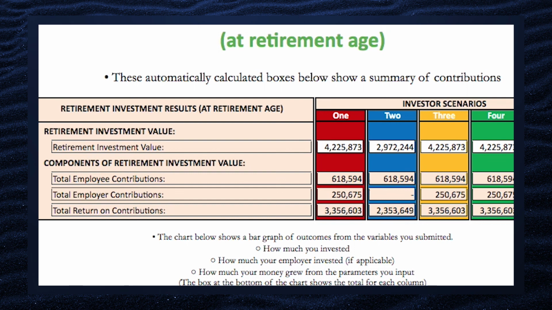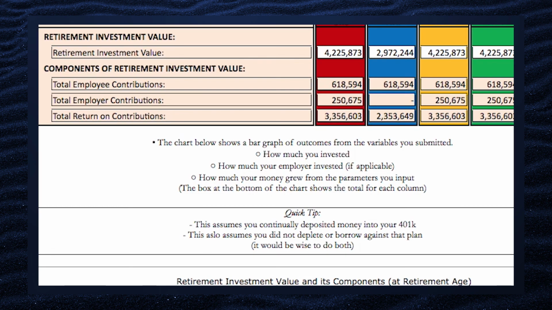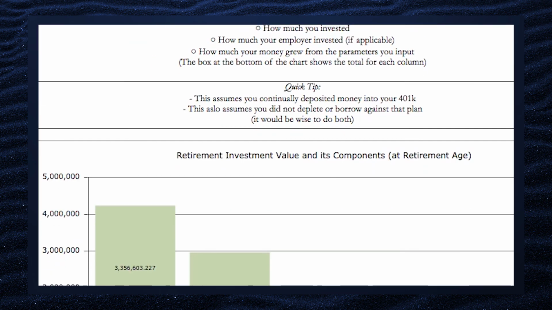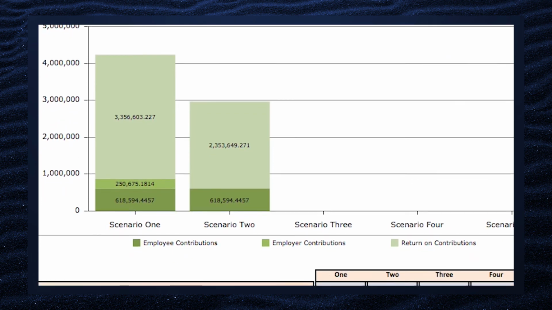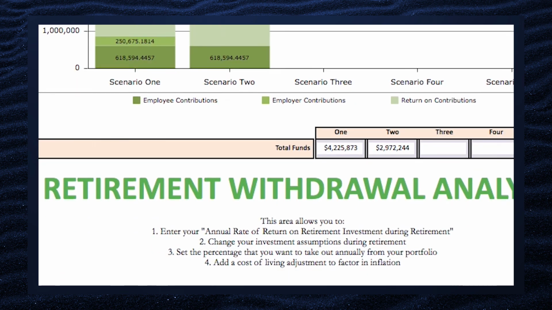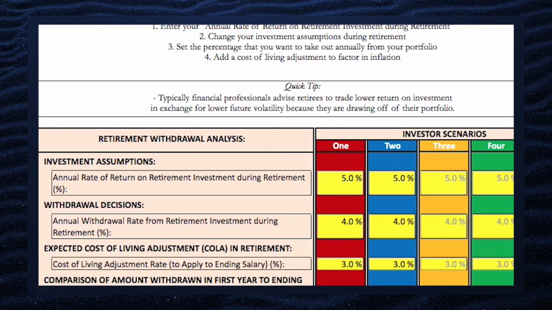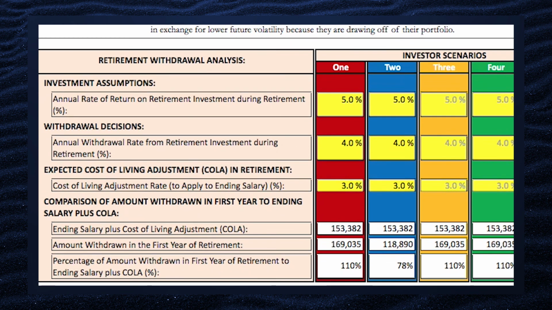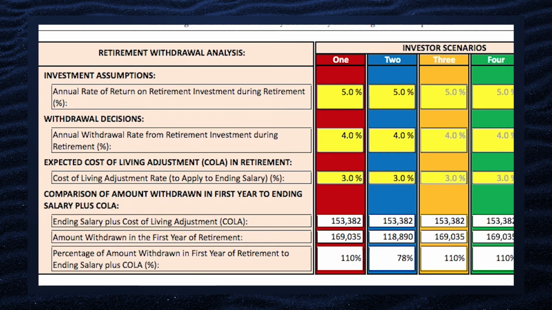What would you do? Okay, now the calculator works a different way. It shows you how much you made last year in this graph versus what you can pay yourself in retirement. So on your last year's earnings, it's safe for you to withdraw a decent amount. And in this case, it looks like if my employer had matched 100% of the first 6%, you'd have a 67% raise versus what you were making when you were pulling a paycheck, that you're paying for yourself in retirement. And that goes on for as long as you live. If you didn't have the match, you still get about a 17% raise.